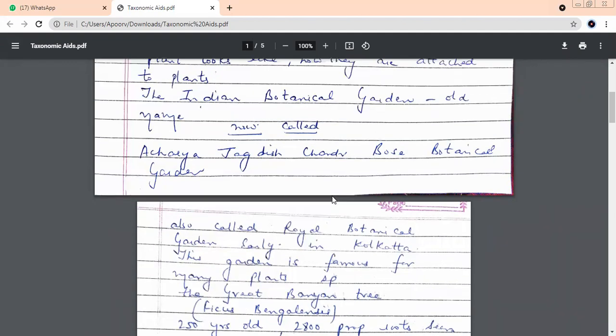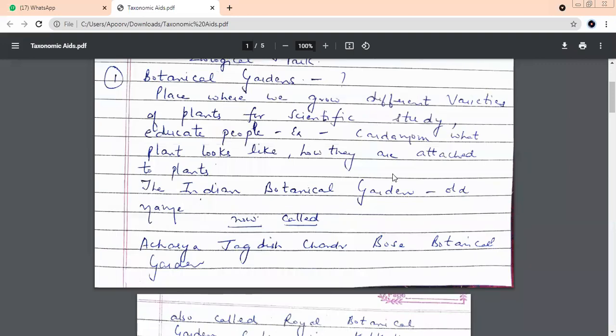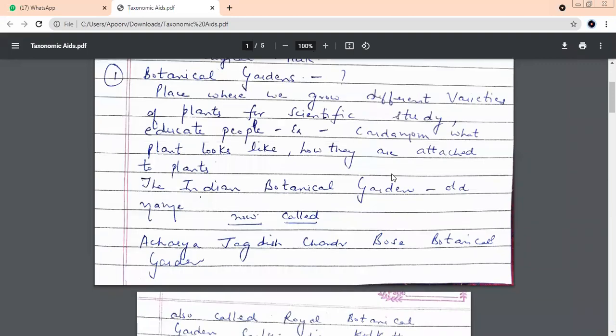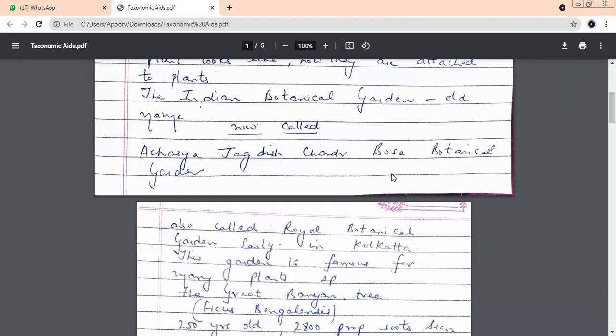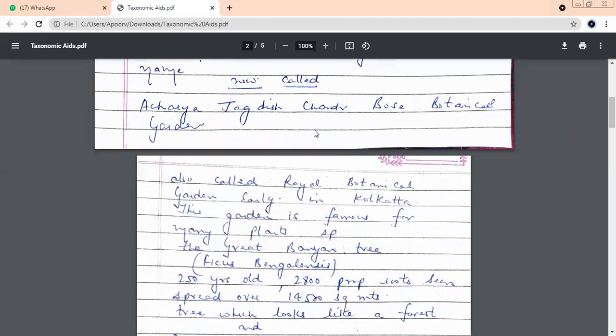Then the Britishers left. We felt that this name should be changed. It was given the Indian Botanical Garden. And recently, the third time the name has changed. In the NCERT book, you will find the name Indian Botanical Garden. In some reference books, this name is also given Royal Botanical Garden. They are the same, don't get confused. Now it is called Acharya Jagdish Chandra Bose Botanical Garden. This name you will not have in the books because they are old publications.